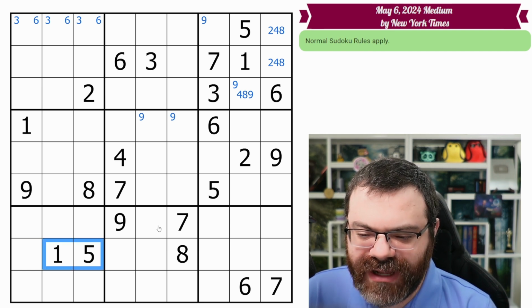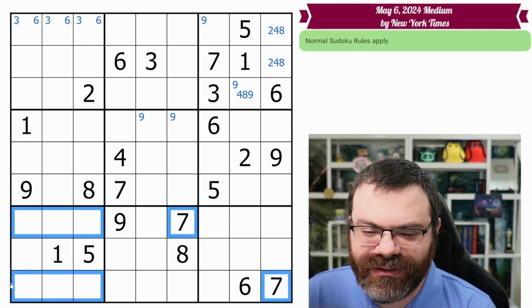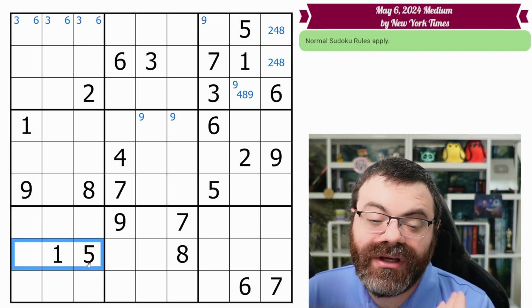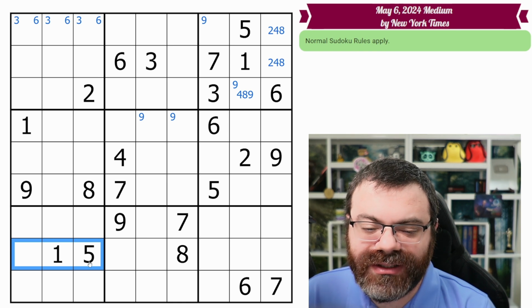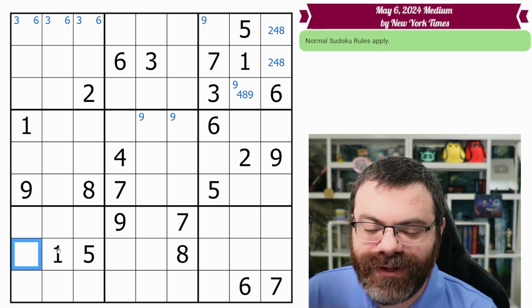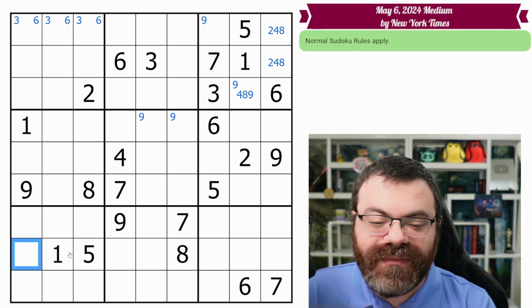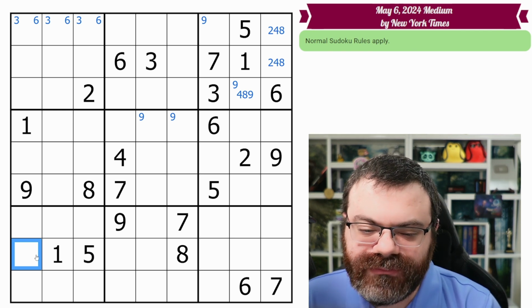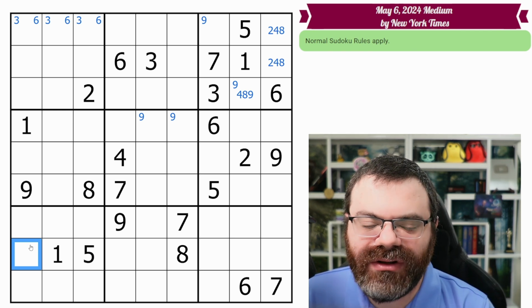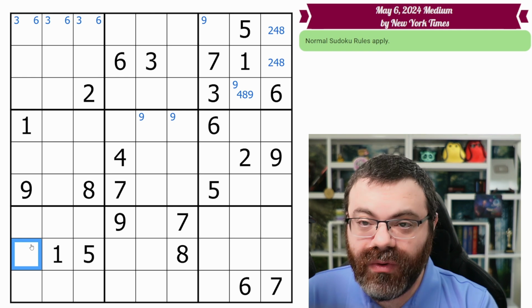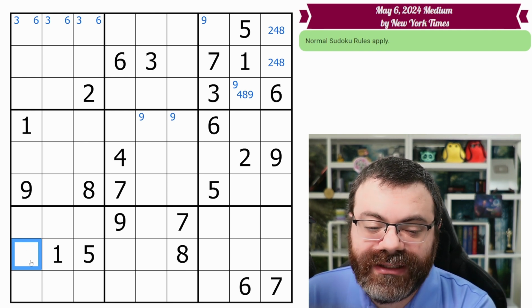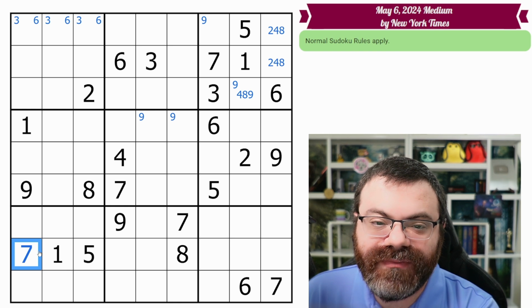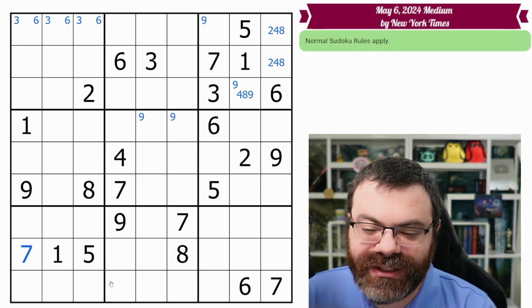So I'm going to start with this 1, 5. There are no duplicates. Now this 6, 7. The 7 has a duplicate. So these 7s look in. And now what we have is what we call a hidden single, because the 7 has been reduced to somewhere in these 3 cells, but obviously it's not the 5 and it's not the 1. We can't put more than 1 digit in the same cell. And so we end up with only one place in this whole box that can be 7. And according to Sudoku rules, every box needs a 7. It needs 1 of each digit. And so we must place the 7 here. So we can just immediately place that 7, which is very nice.